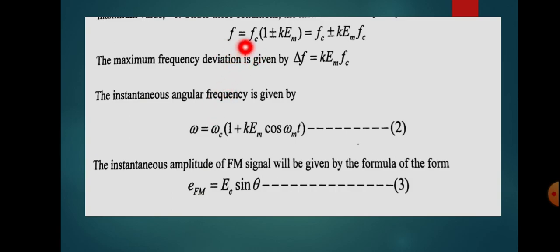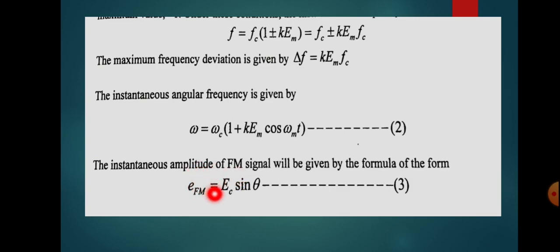Instead of F, if this is the linear frequency representation, then in the angular frequency representation we can write omega. Instead of Fc, we represent omega c. The 2 pi on both sides will get cancelled. That is why it is represented as omega equal to omega c into 1 plus k Em into cos omega m t. And here we can represent the instantaneous amplitude of the FM signal as EFM.